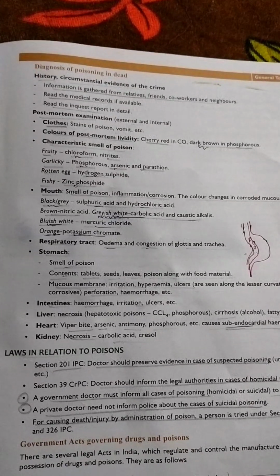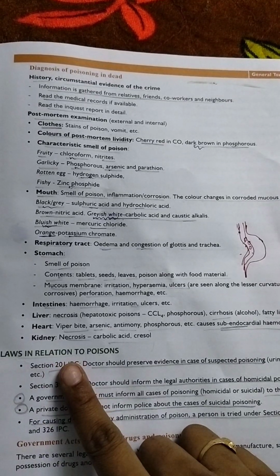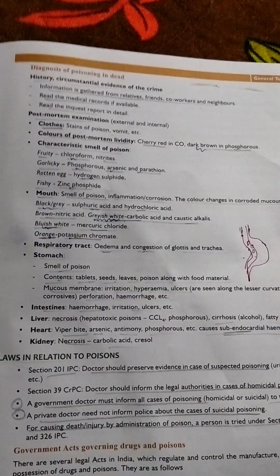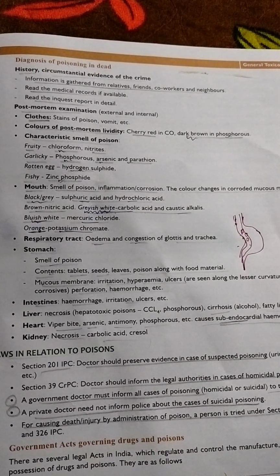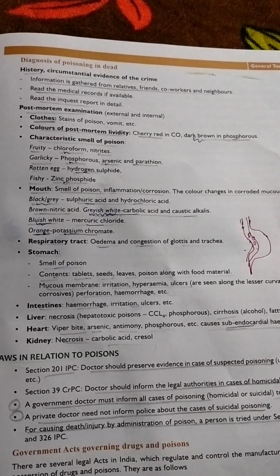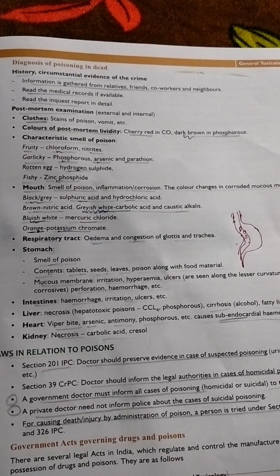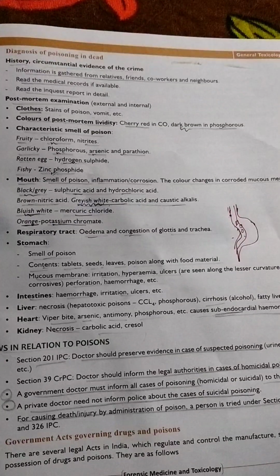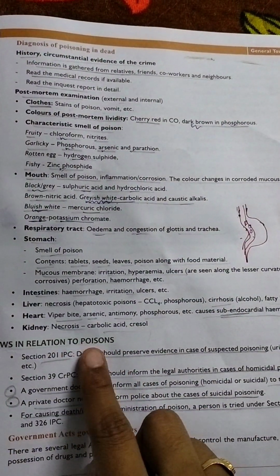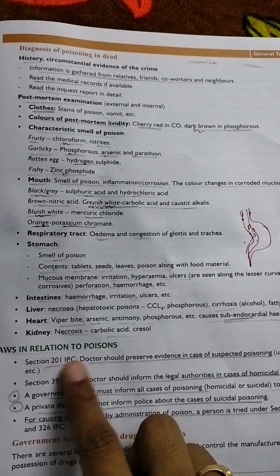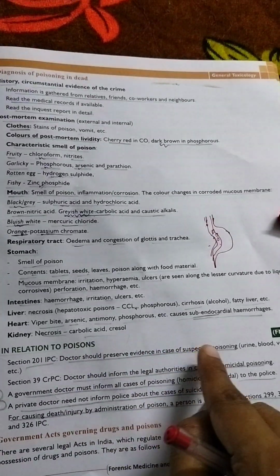Remember it like this: at 20 years of age, our first aim is to preserve money, because we are dependent on parents, so we should not always be dependent on them. First thing is to save money and not spend too much. So 201, I just remember it like that: at age 20, our first aim is this. Doctor, 201 IPC: doctor should preserve evidence in case of suspected poisoning.